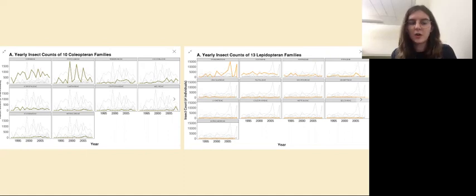So in the order Coleoptera, we can see that there are some strong boom and bust patterns in the yearly counts, especially in the highly abundant families like Carabidae and Staphylinidae, whereas in the order Lepidoptera, we don't see this same trend. It's also important to note there's no consistent decline or increase in overall insect abundance over time. We're just seeing yearly and seasonal patterns.